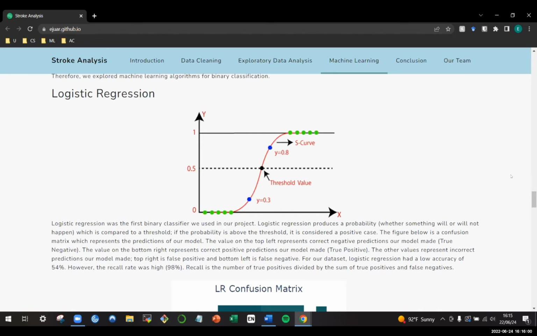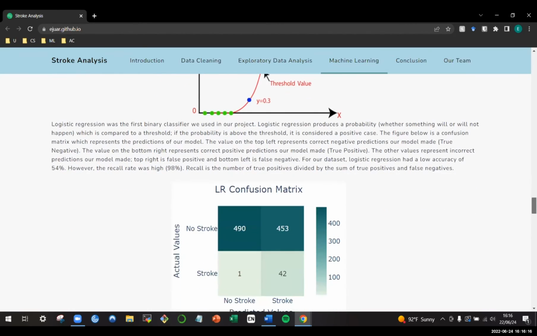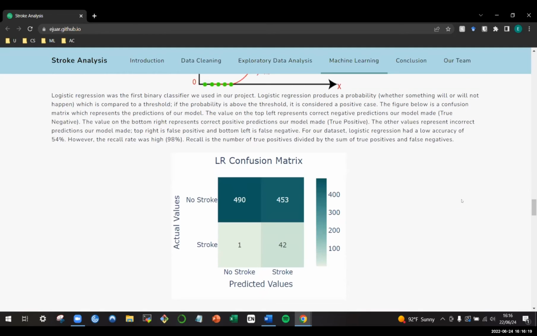The figure below is a confusion matrix which represents the predictions of our model. The value on the top left represents correct negative predictions our model made, and the value on the bottom right represents correct positive predictions our model made. The other values represent incorrect predictions: the top right is false positive and the bottom left is false negative. For our dataset, logistic regression had a low accuracy of 54%. However, the recall rate was high, at 98%. Recall is the number of true positives divided by the sum of true positives and false negatives.